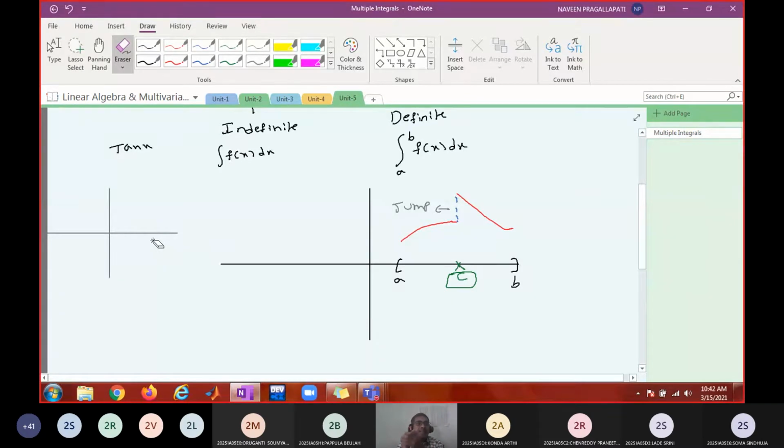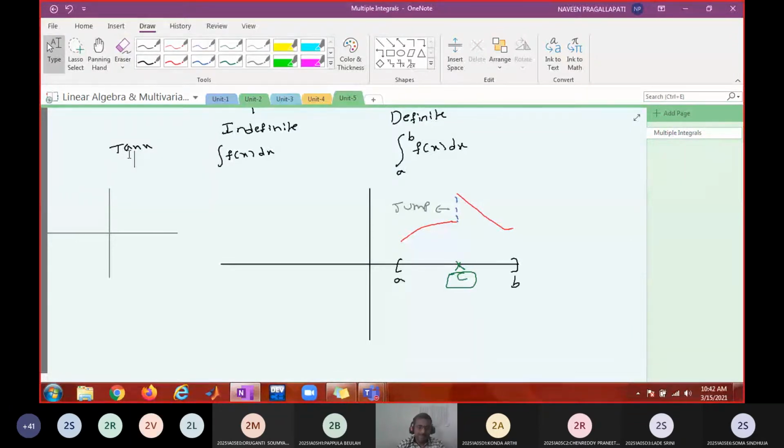Is there any other example? Secant x. Okay, other than trigonometric functions. One by x.